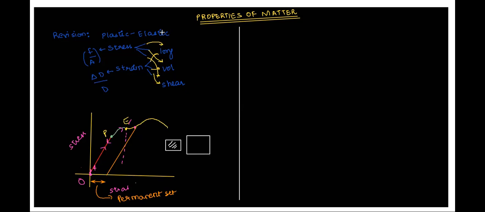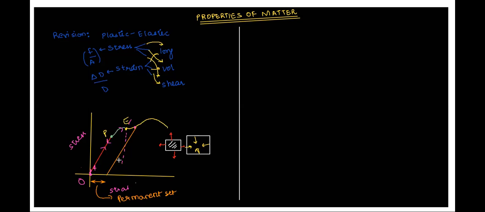After removal of the force, let me represent the force by these arrow marks. Now, after I've removed the force, what will happen? The restoring force will become dominating, and those forces will try to bring this object back into its original position or original shape.